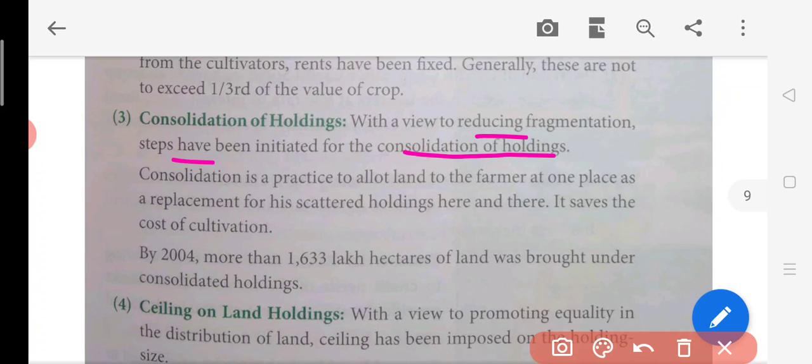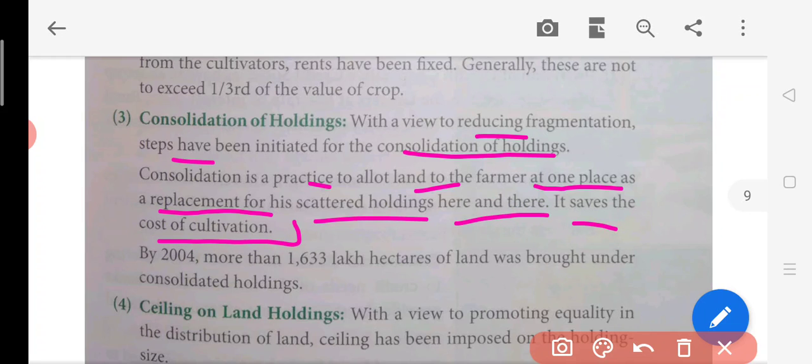Consolidation is a way to allot the land to the farmer at one place as a replacement of his scattered holdings here and there. It saves the cost of cultivation. When you have your entire land not scattered but at one place, you can purchase tractors, harvesters and this kind of equipment, and you can do the cultivation. This will reduce the cost also.